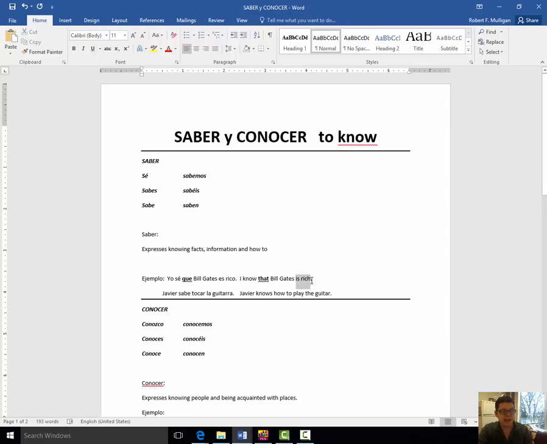And also, this is a conjugated verb. If you're going to have more than one conjugated verb in a sentence, you have to have appropriate punctuation or the conjunction. This thing right here, okay? I know that Bill Gates is rich. According to the language police, this is correct in English. So, here we're knowing facts or information, and down here we're knowing how to.